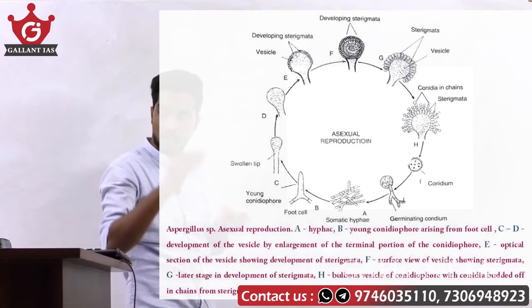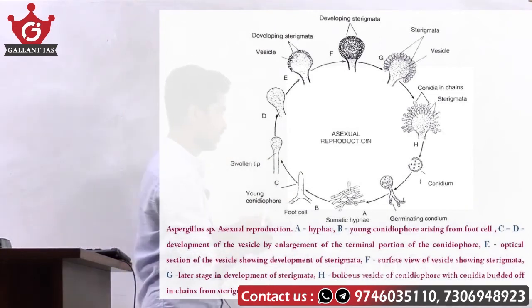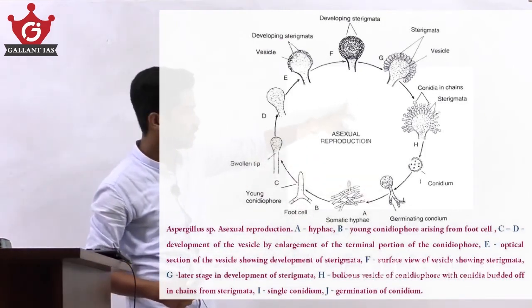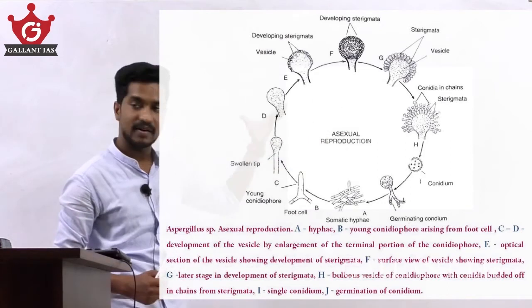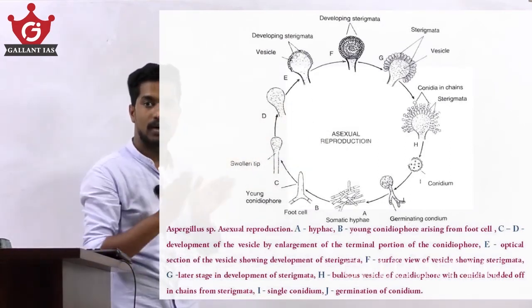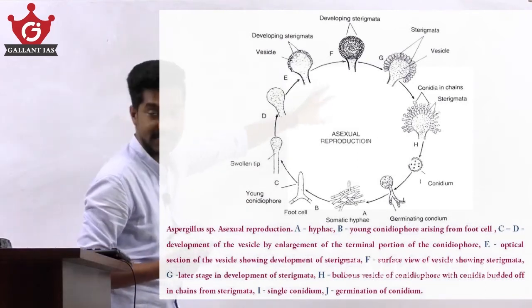The tip of the conidiophore swells, as in figures C and D, and forms a dome-shaped structure called the vesicle.